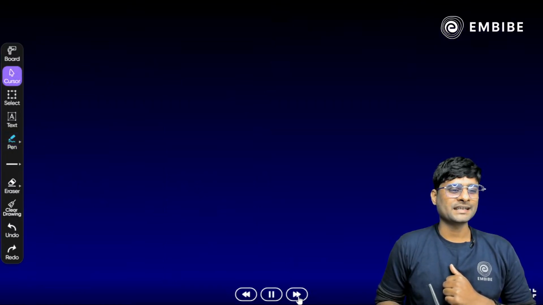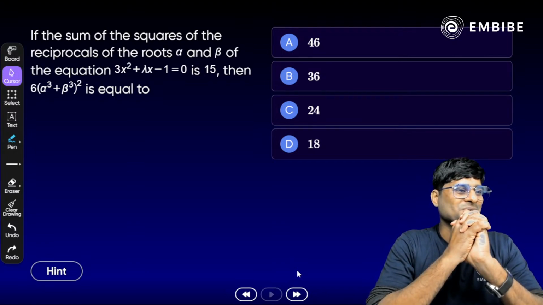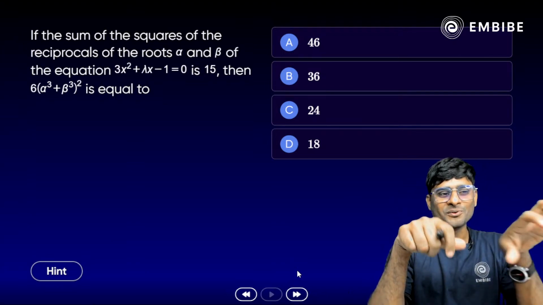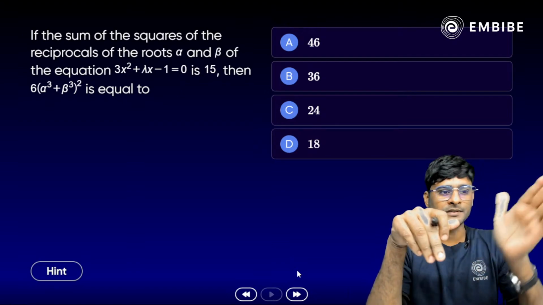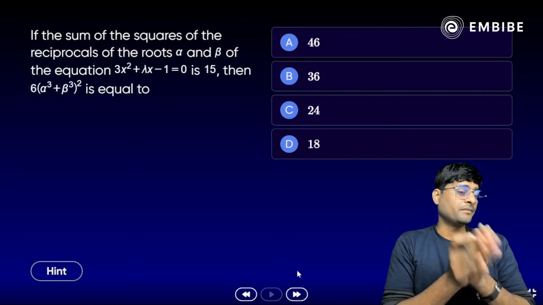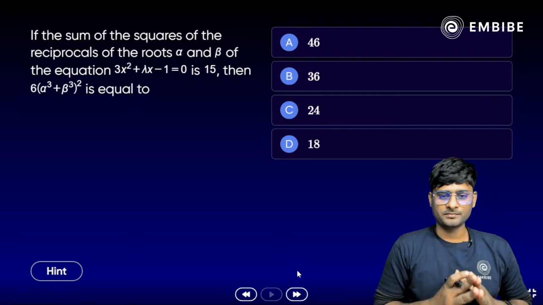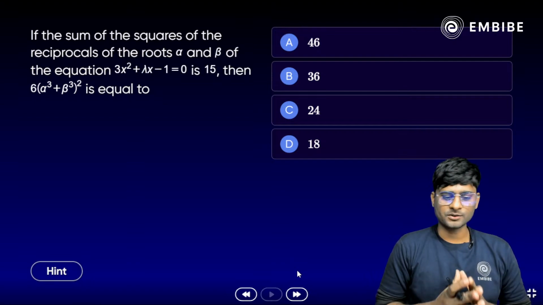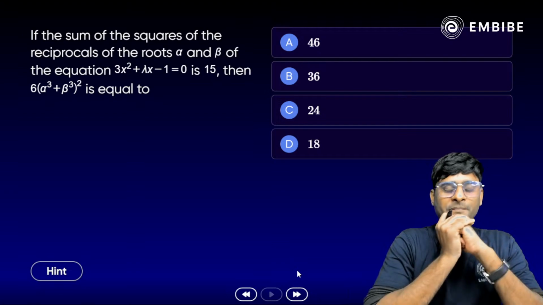Now focus on the next part. Another last year question: if the sum of the square of the reciprocals of the roots alpha and beta of the equation 3x square plus lambda x minus 1 is equal to 0 is 15, then the value of 6 times (alpha cube plus beta cube) whole square is equal to what? We know that it's a quadratic equation. We have two roots, sum of roots and product of roots. These things we already know.